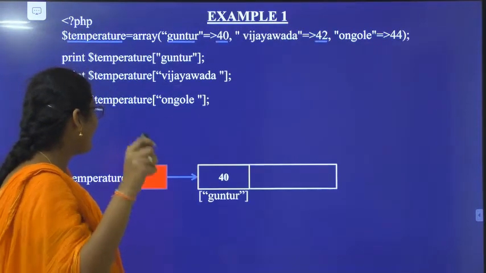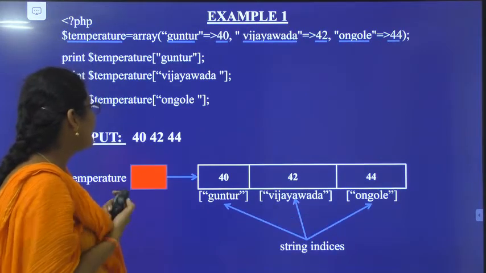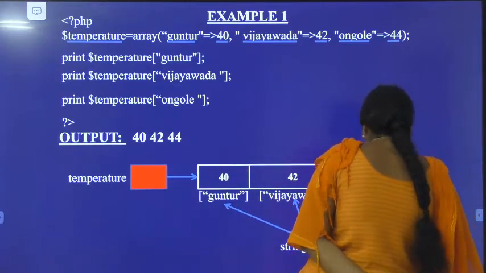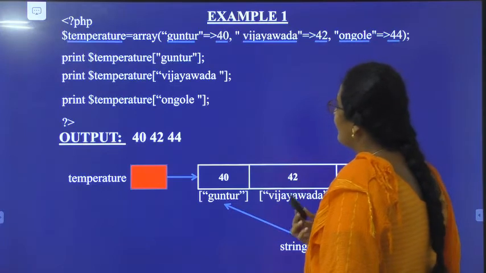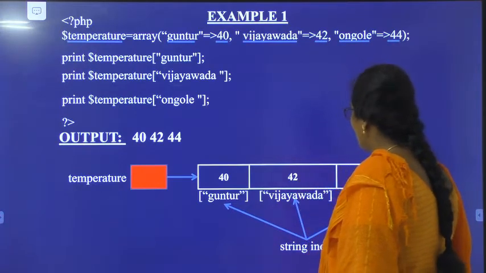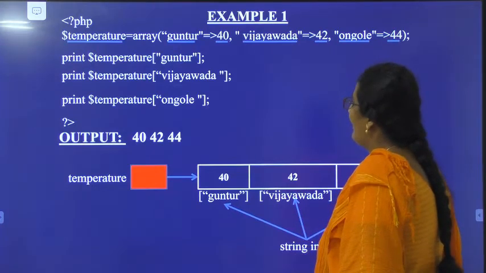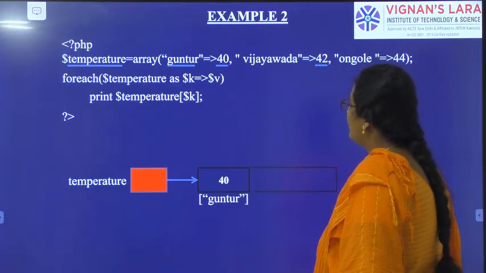So this is the example. I have created a PHP program and I have created an array temperature, and the array indices are string names like Guntur, Vijayawada and Ongole, and their temperatures are stored in the array, and the output is also numerical values only. So let us see one more example.